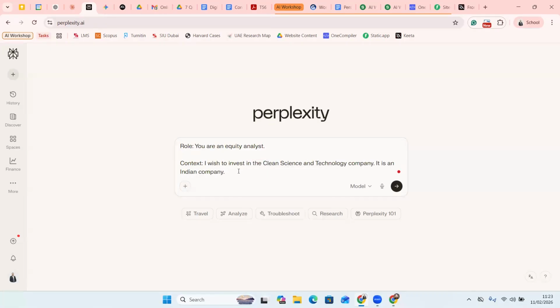So I mentioned I wish to invest in Queen Science company. Okay, I plan to invest, again hypothetically, in terms of rupees, I will say 5 lakh rupees.